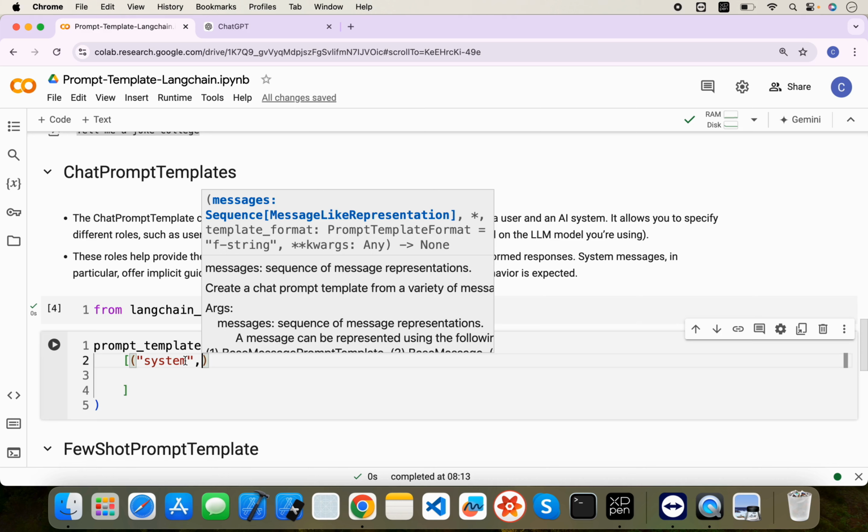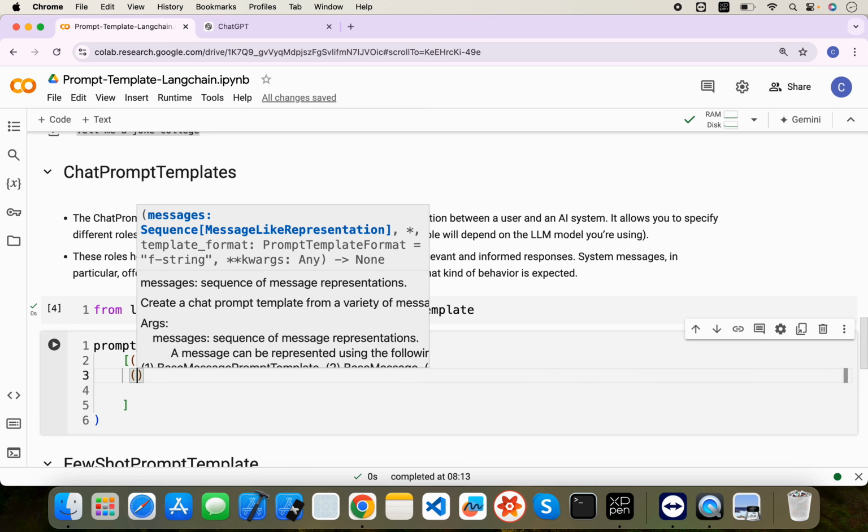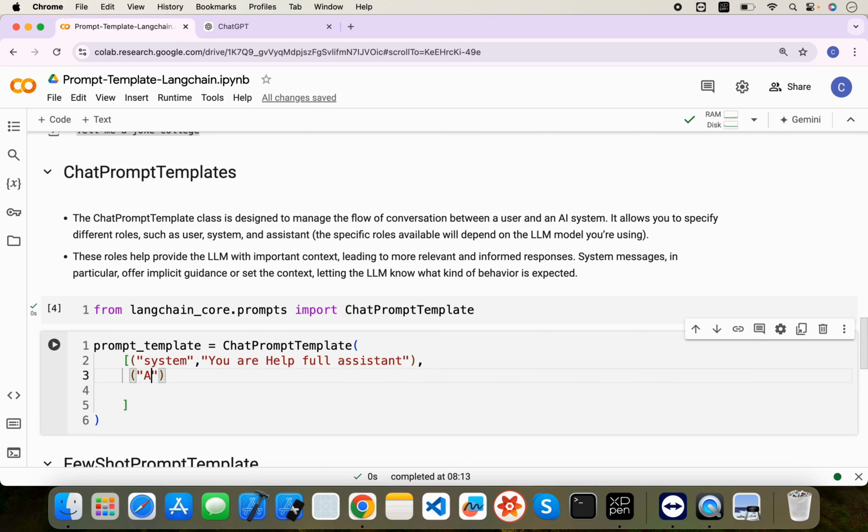The system can be, let's say, "You are a helpful assistant." Now we need to provide the user. What will the user do here?